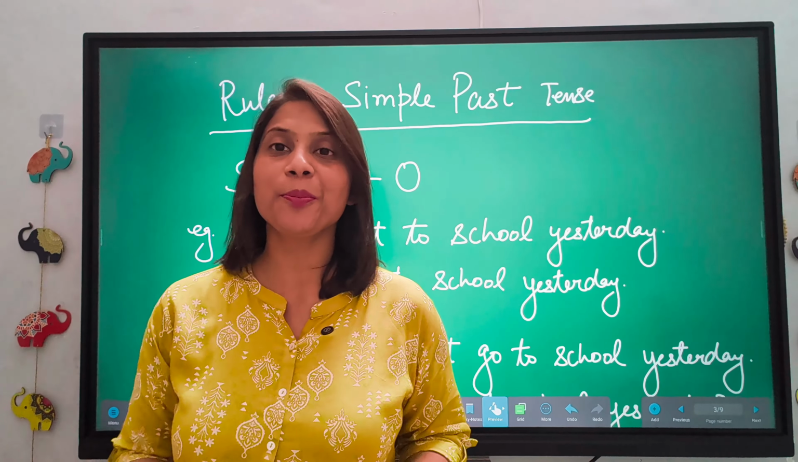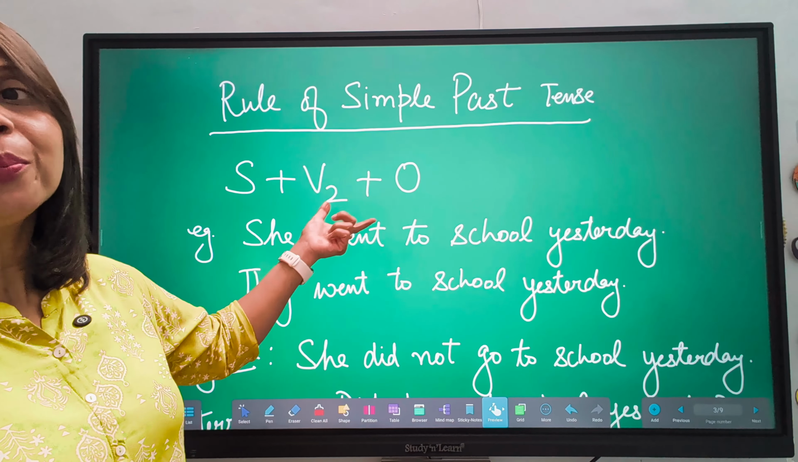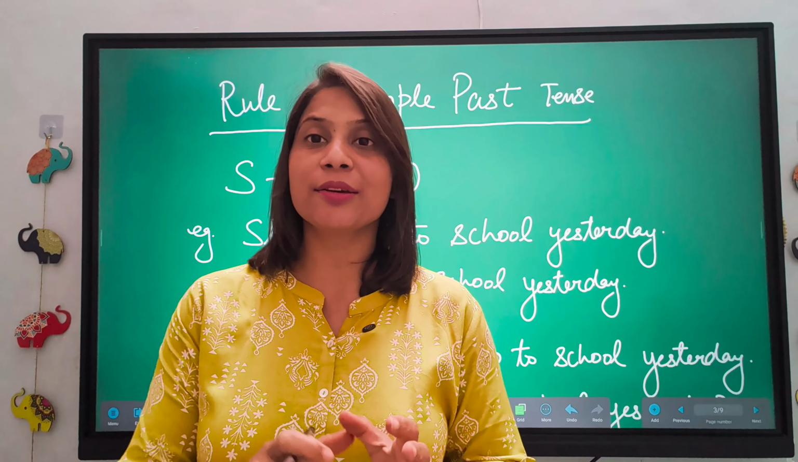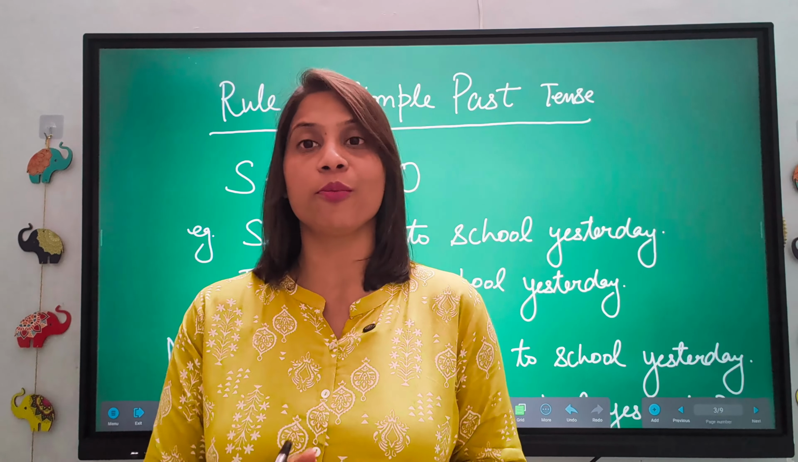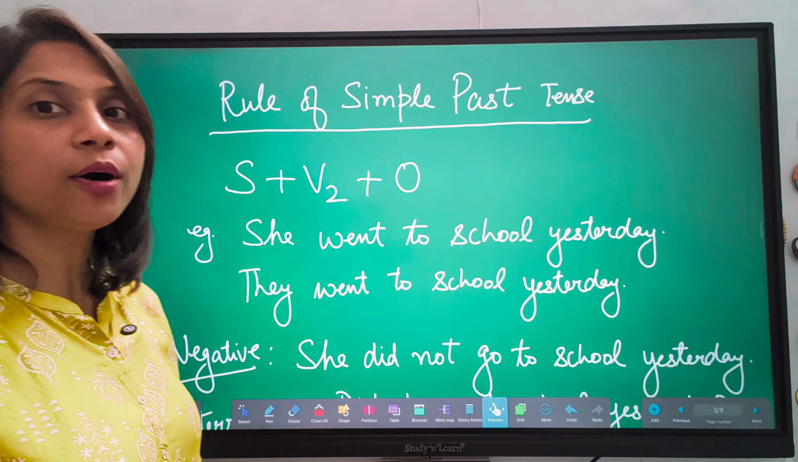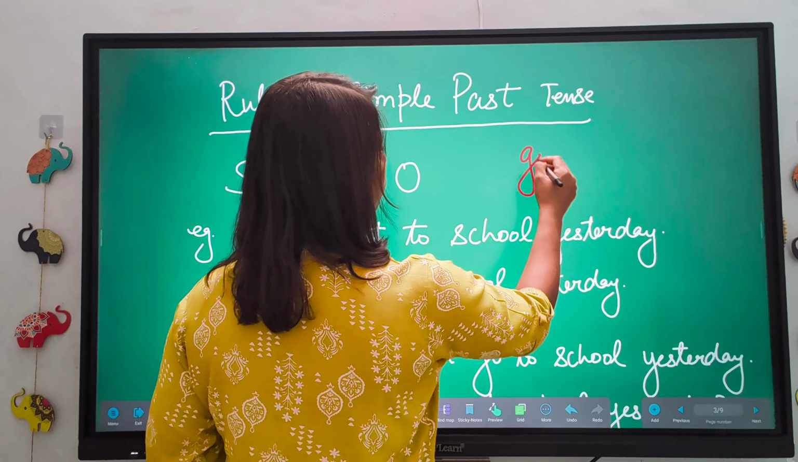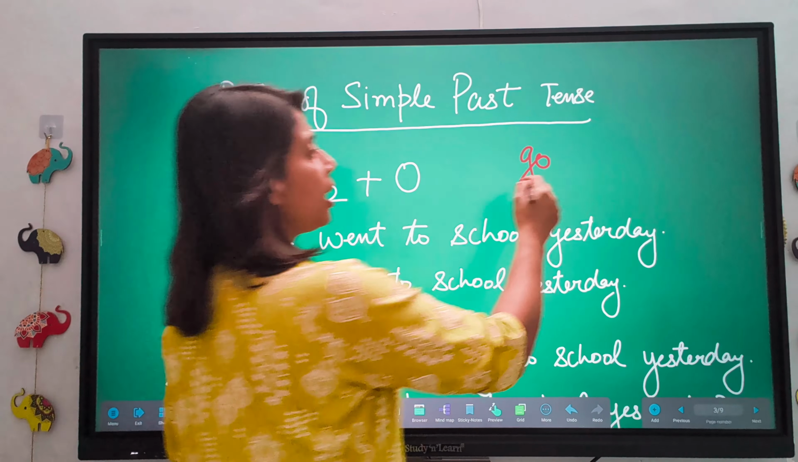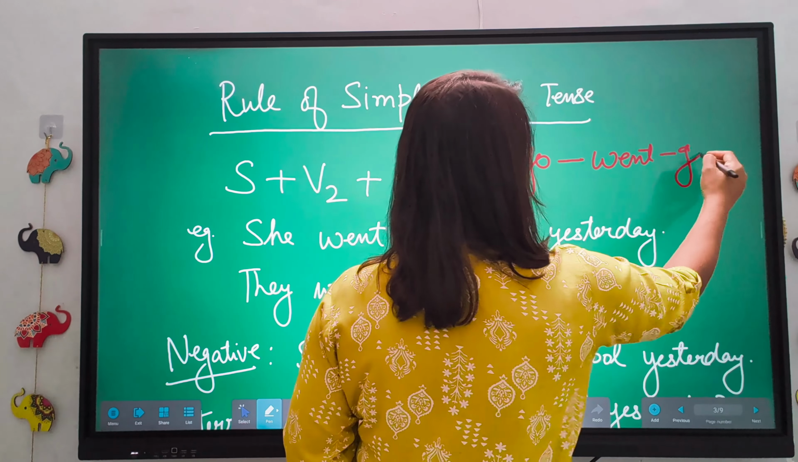So the rule of simple past tense is subject plus V2 (verb second form) plus object. Now it's a very simple rule, and it's very interesting to know that the second form of verb, like, what is the second form of verb? First of all, I wanted to tell you that you generally write go. Go is the first form of verb, and after that the second form is went and the third form is gone.